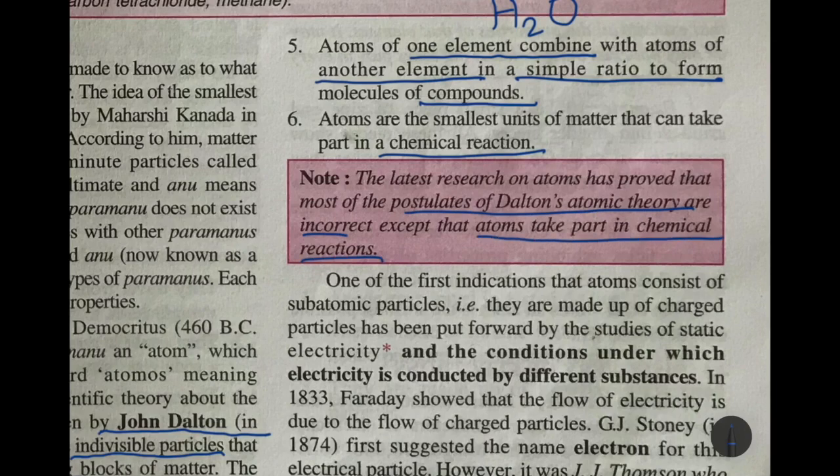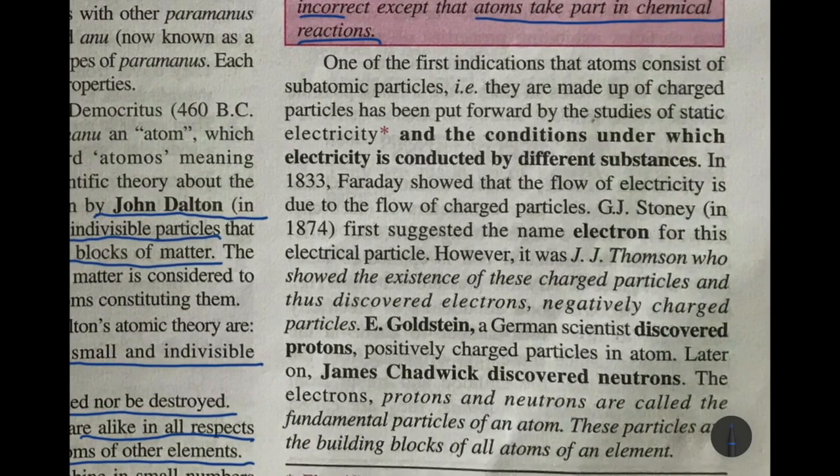Of course, Dalton said this in 1808. That was a long time back. Since then, there has been lots of research going on. One of the first indications was that atoms consist of subatomic particles. He said that matter was made up of the smallest particles known as atoms, and beyond that, atoms could not be divided. But later, what was found out? Atoms still were made up of smaller particles, subatomic particles, made up of charged particles. Charged particles means positive charge, negative charge.